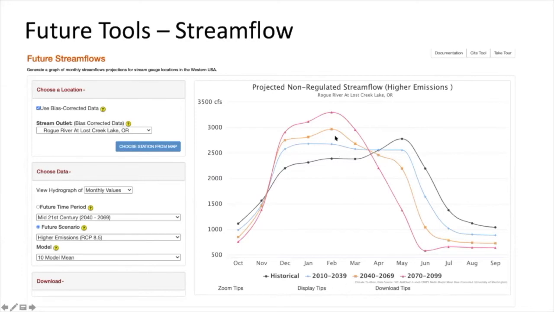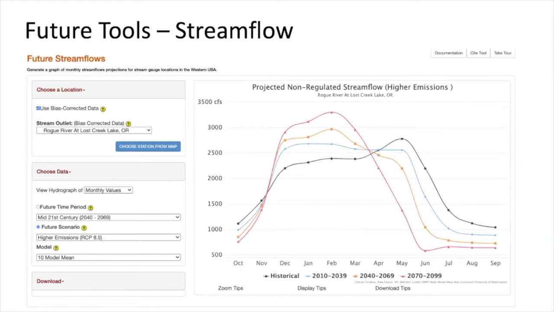So the early is the blue, the mid is the orange, and the late is the pink. And what we see is that the peak is now not in May anymore. It is shifting to earlier in the year. And in fact, by the late part of the century, we see two peaks here. One peak is happening in December and one in February. And those most likely correspond to how, under warming conditions in the winter time, we're likely to have more of the precipitation falling as rain, not snow.